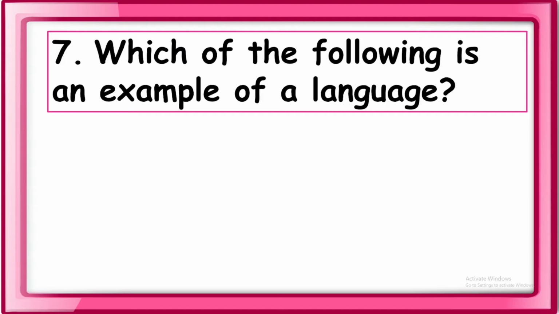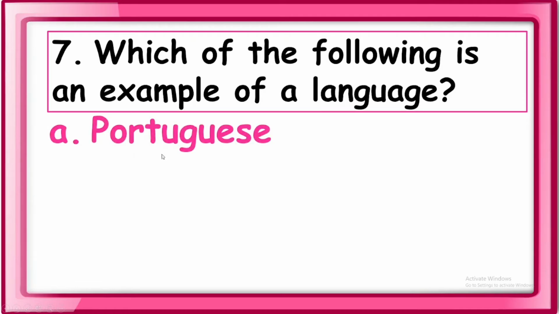Japan, Japanese. What else? Korea, Korean. Okay, so those are languages like Thai, Japanese, Chinese, English. Okay, so those are examples of language.